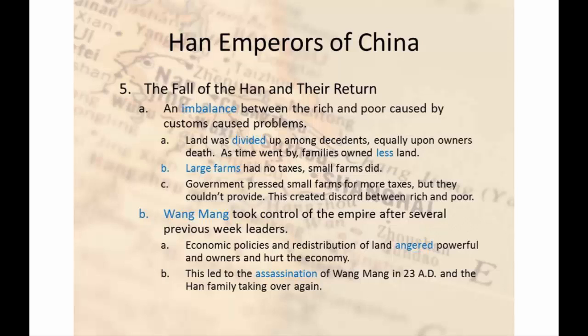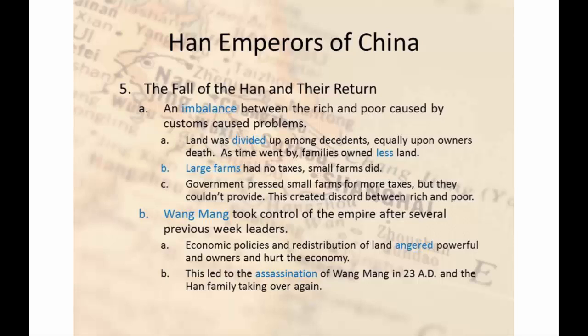The fall of the Han and their eventual return. After a while, there became a large imbalance between the rich and the poor, caused by the customs of the Han Empire. Land, as I mentioned before, was divided up among descendants equally upon the owner's death. As time went by, the families owned less land. Large farms had no taxes. Small farms did. The government pressed small farms for more taxes, but they couldn't provide it. This created discord and problems between the rich and the poor.